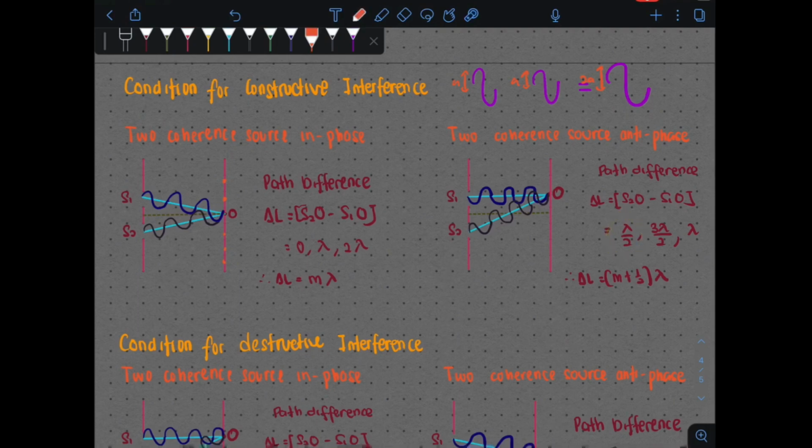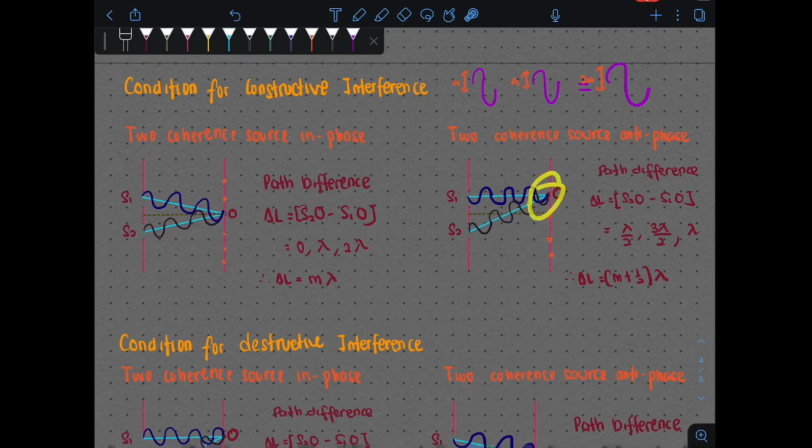And the difference here, if you change the point, O tak duduk sini, katakan O duduk sini atau anywhere along the screen here, kita akan dapat perbezaan dia sebanyak is either lambda over 2, 3 lambda over 2 ataupun 5 lambda over 2. Which in general, dia punya delta L here is equal to (m plus half) lambda, where m here can be 0, 1, 2, 3 atau any number here.